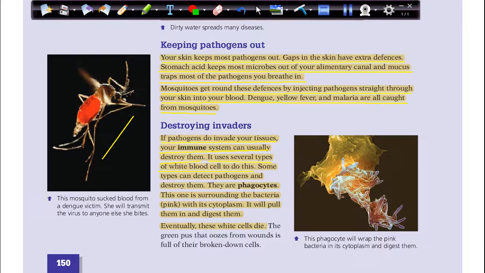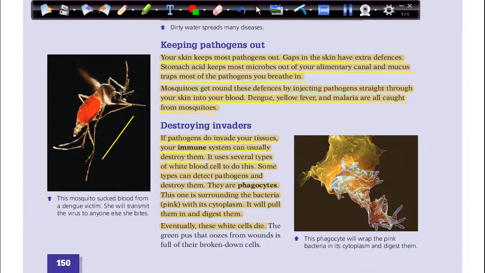When we studied blood and its components, we talked about red blood cells, and we said their function is to carry oxygen. We also talked about white blood cells, or WBCs, and we said the function of these cells is defending the body.